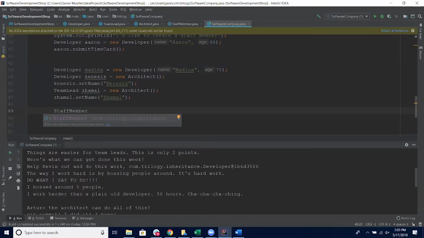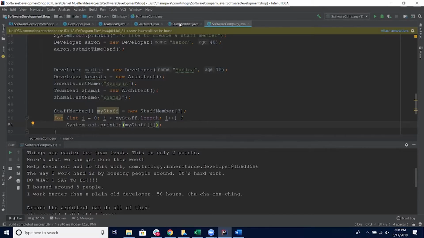Staff member, my staff equals... and then I'm going to use my enhanced for loop to iterate through the staff members. So someone will help me out. Or we can use the traditional for loop. All right, great. And now I'm just going to print out the name of all of my staff members.